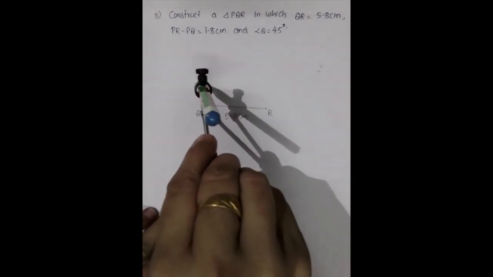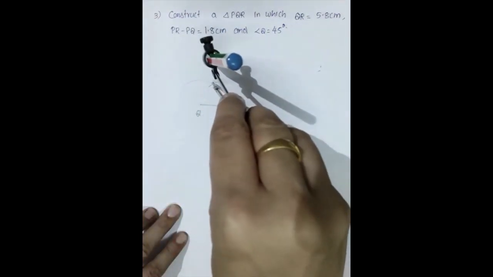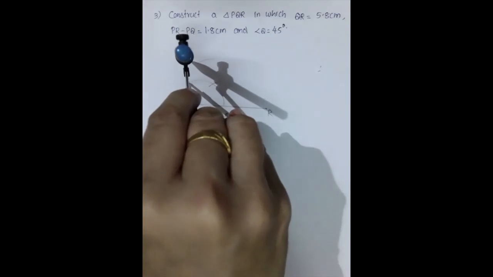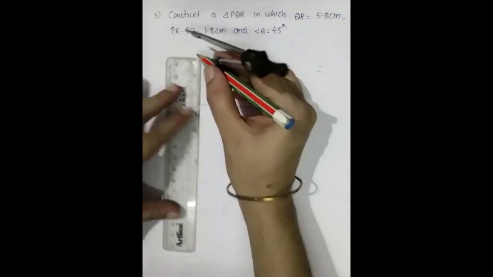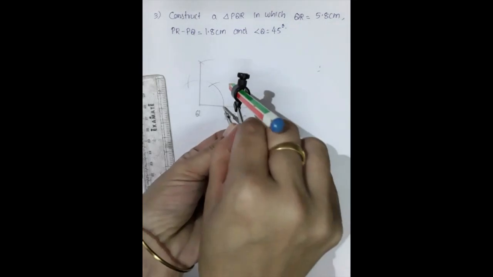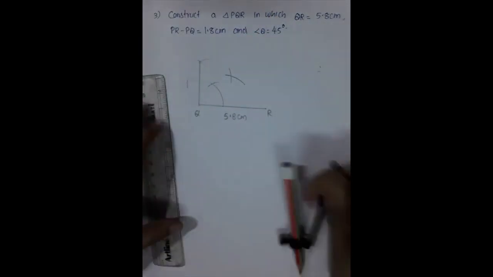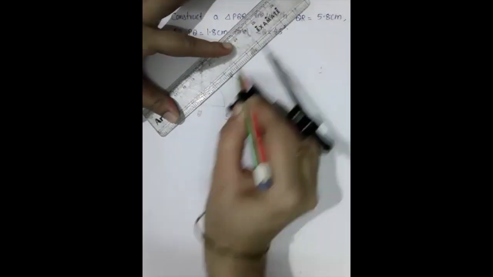Q is 45 degree means what? First you have to take 60 degree, then 120 degree, then 90 degree. So joining, then 45. 45 means from this point. Okay, so this will be our angle 45 degree.